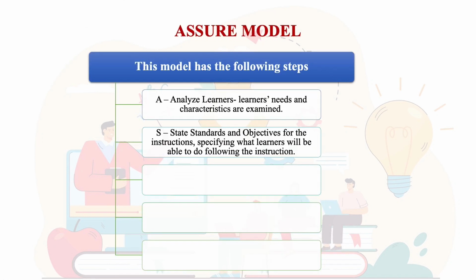Learners' needs and characteristics help us to build learners' profile and also help us to ascertain their readiness for the course that we intend to deliver. S is for stating the standards and objectives, and this helps to determine the quality of instructions, because we begin by setting standards, objectives, and specifying what learners will be able to do following the instruction.